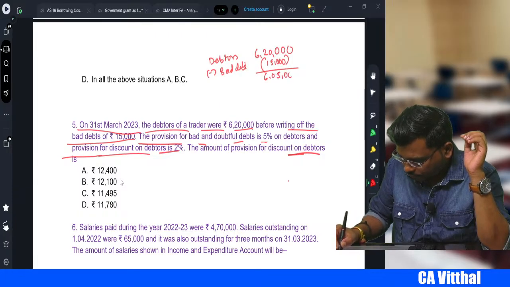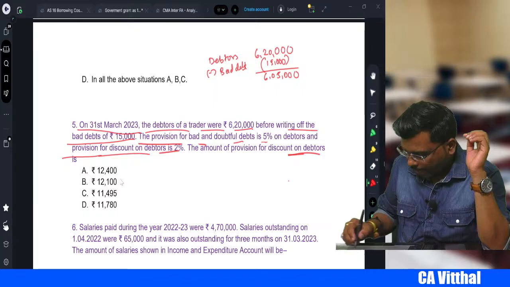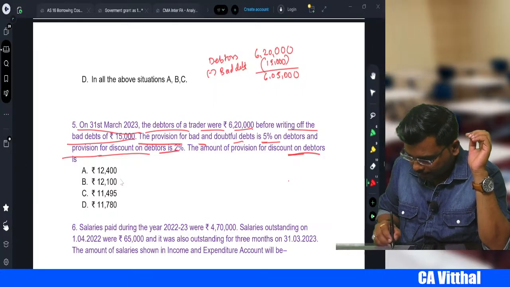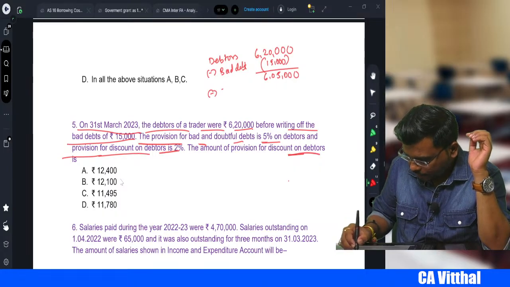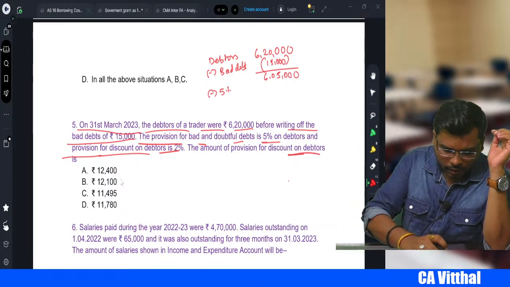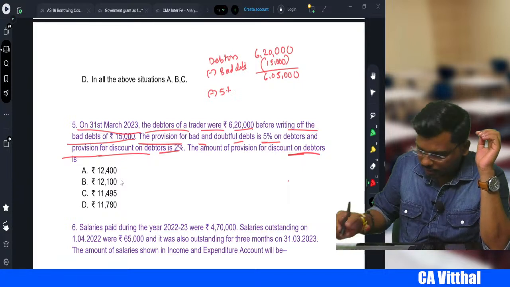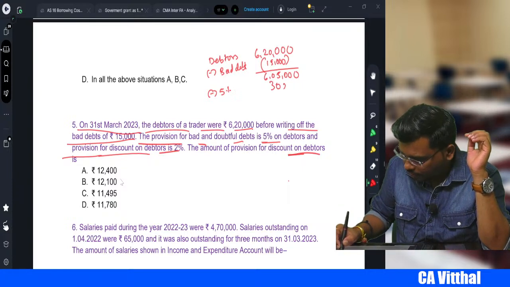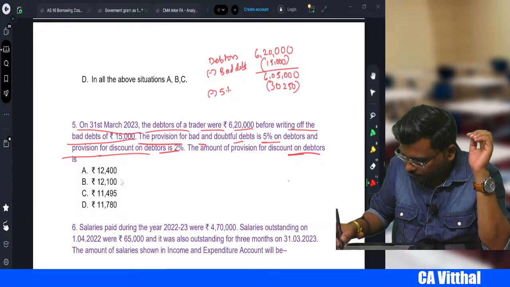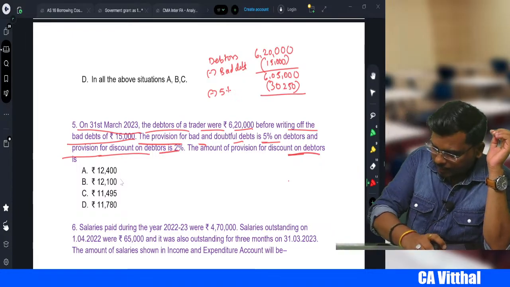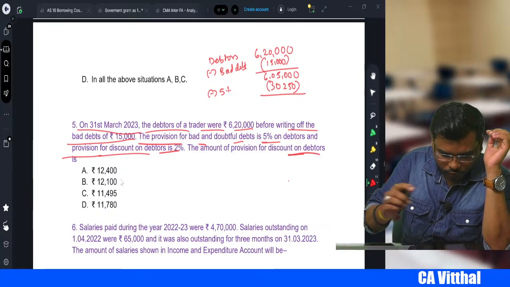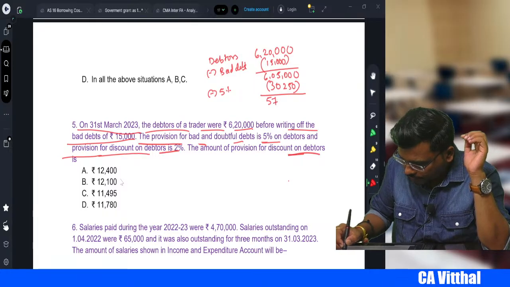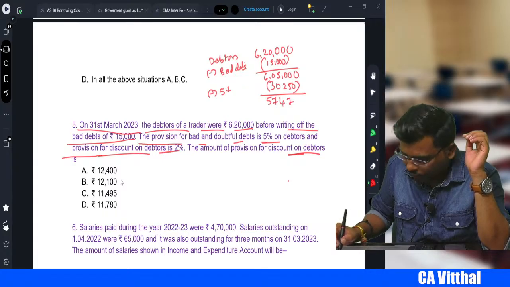6,05,000. Then provision for bad and doubtful is 5% on debtors. So we write here less 5%, into 5%. How much, sir? 30,250, right? We subtract this: 6,05,000 minus 30,250 is equal to 5,74,750.